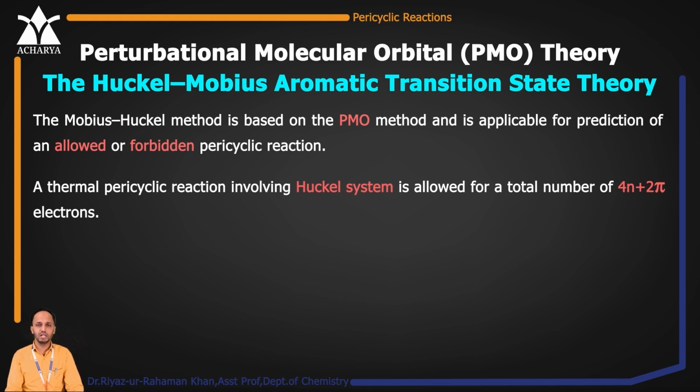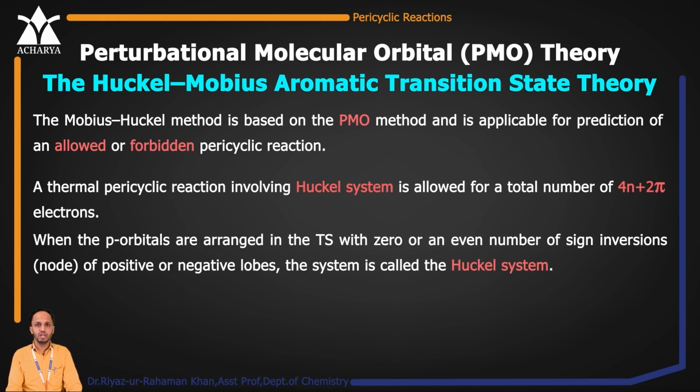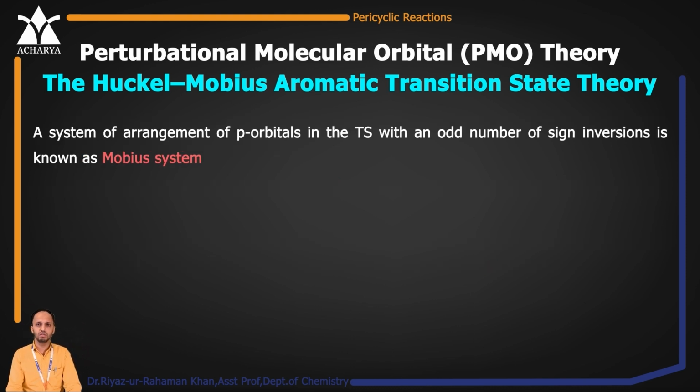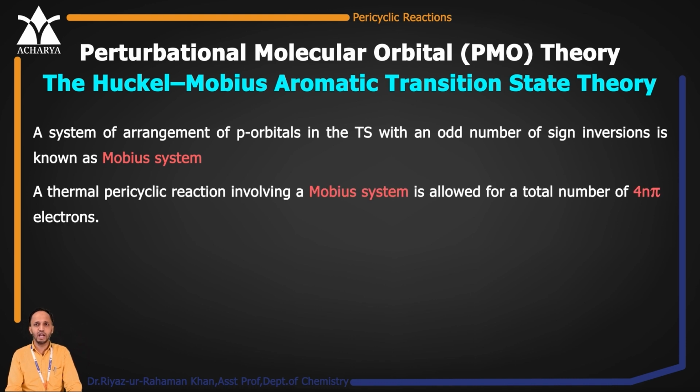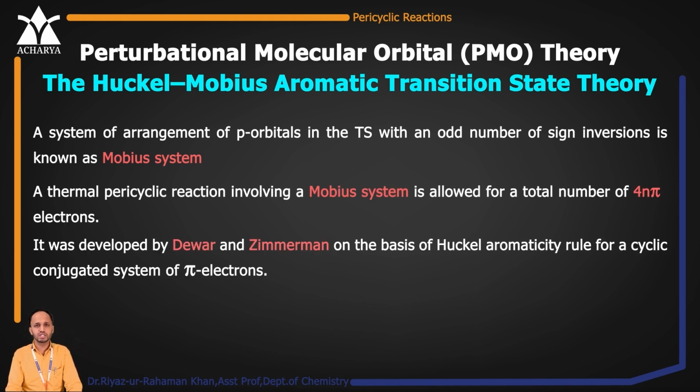So above that, when I relate it with pericyclic reactions, there is something that we are going to consider: the electrons. How many electrons are involved in inversion? If it is an even number, then it will follow the Huckel theory. If it is an odd number, it will follow the Möbius theory. So considering this and the p orbitals, this was clearly devised by Dewar and Zimmermann. They were the scientists behind the understanding of perturbational molecular orbital theory.